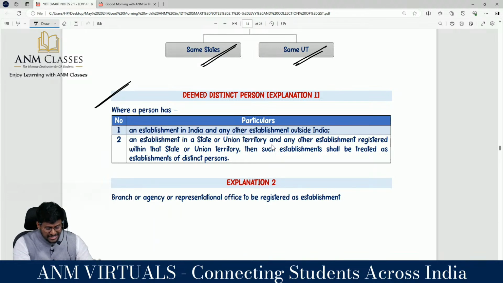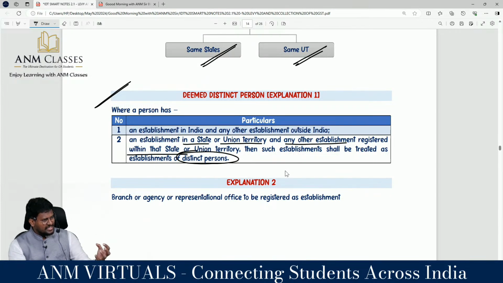Where a person has an establishment in India and any other establishment, then both of these will be treated as deemed distinct persons. We already studied this. And an establishment in a state or territory and any other establishment registered within that state, then such establishment shall be treated as an establishment within one state itself. If I have taken two registrations, then these two registrations will be treated as deemed distinct persons, right?